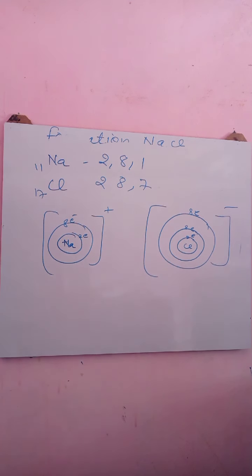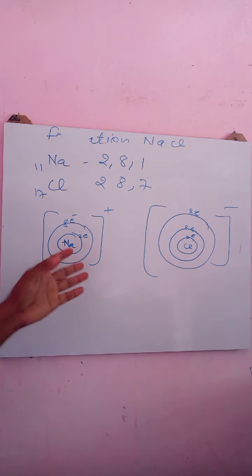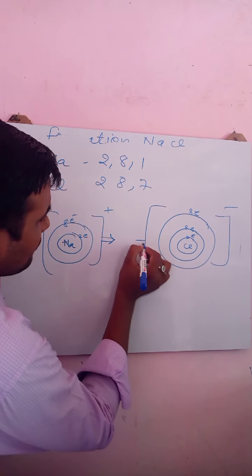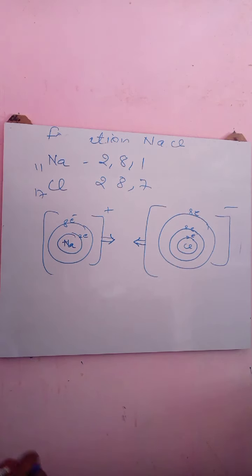Clear? So after the formation of this cation and anion, I am talking about the sodium plus ion and the chloride ion, there will be an electrostatic force of attraction between them. Electrostatic force of attraction, because we all know opposite charges always attract each other.